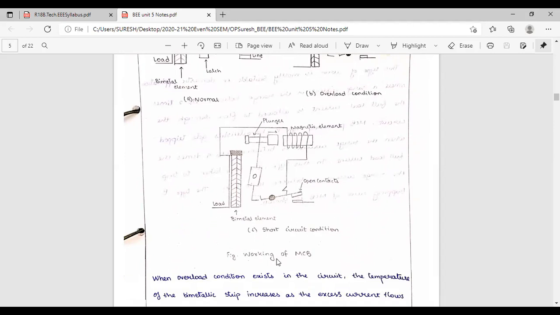Because overcurrent means short circuit condition. In short circuit condition, heavy current flows. When heavy current is flowing from the load, heavy current flows in the coil. When current is flowing in the coil, immediately within microseconds or milliseconds,